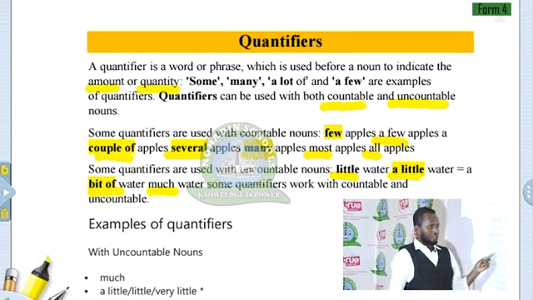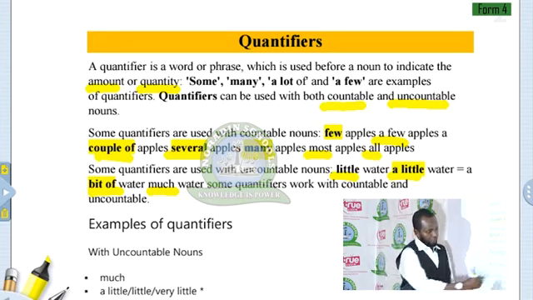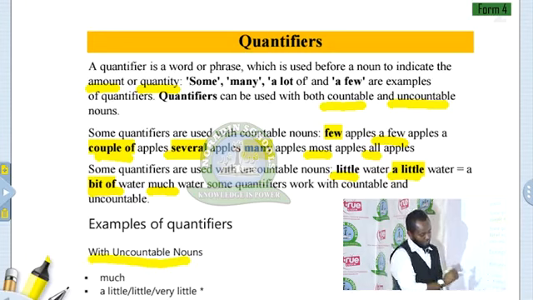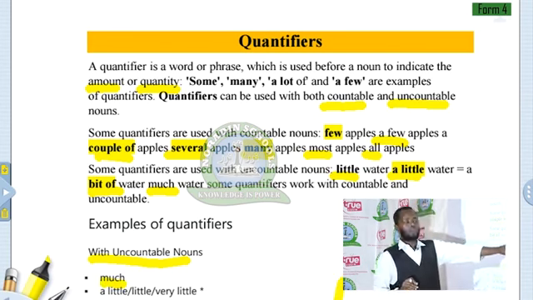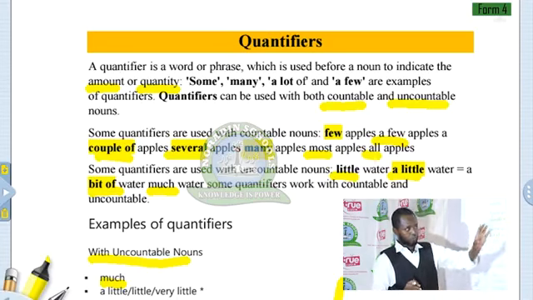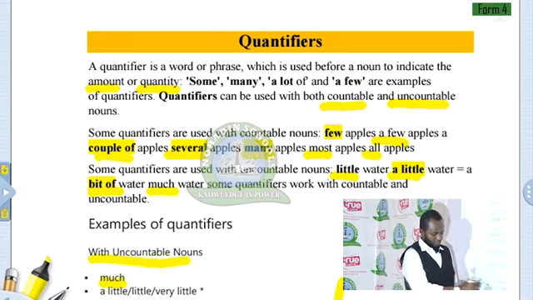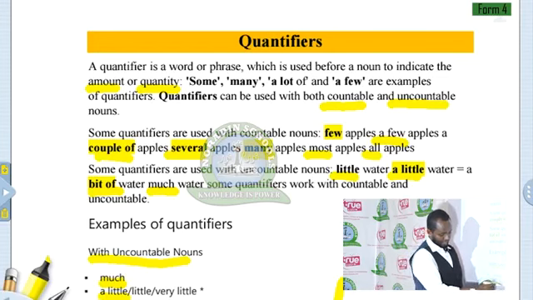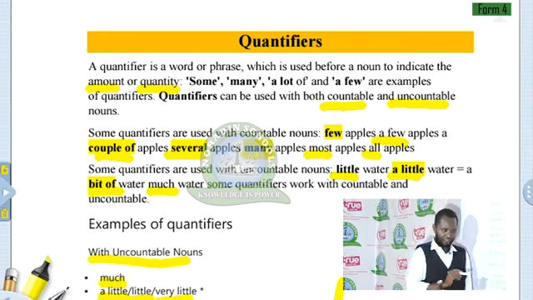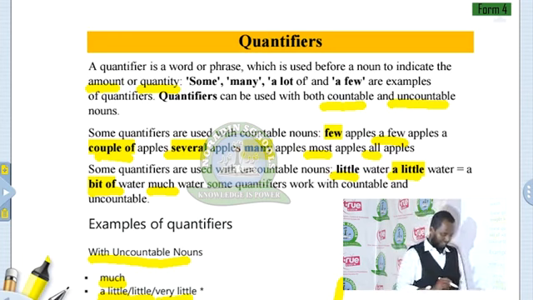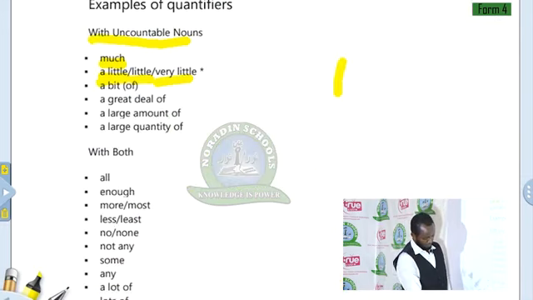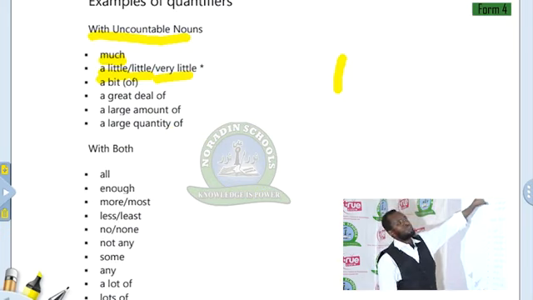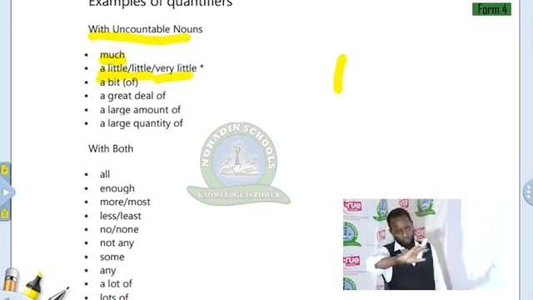Some examples of quantifiers with uncountable nouns: much can be used only with uncountable nouns. Do not use it with plural countable nouns. If you see a plural countable noun, do not use much. Also a little, little, and very little. Not a very little, but very little. A bit of, a great deal of, a large amount of, a large quantity of. All of these we use with uncountable nouns, not plural countable nouns.